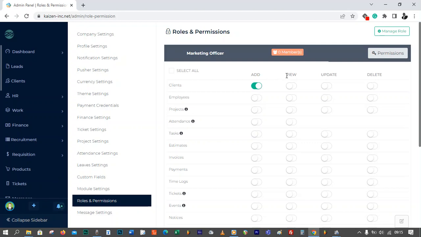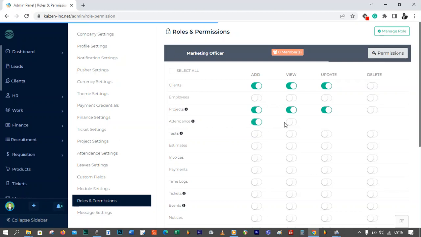Should the marketing officer be able to view the clients? Yes. Should they be able to update the client? Yes. Should they be able to delete? Maybe we should leave it to the admin to do that. We can just allow them to add, view, update, but not delete. Employees, should they be able to add, view, update, delete employees? Why would a marketing officer be doing that? So we just leave it like that. Projects, should they be able to add? Maybe, because there's a marketing project somewhere. To view, obviously. Update, obviously. And delete, maybe just leave it there.